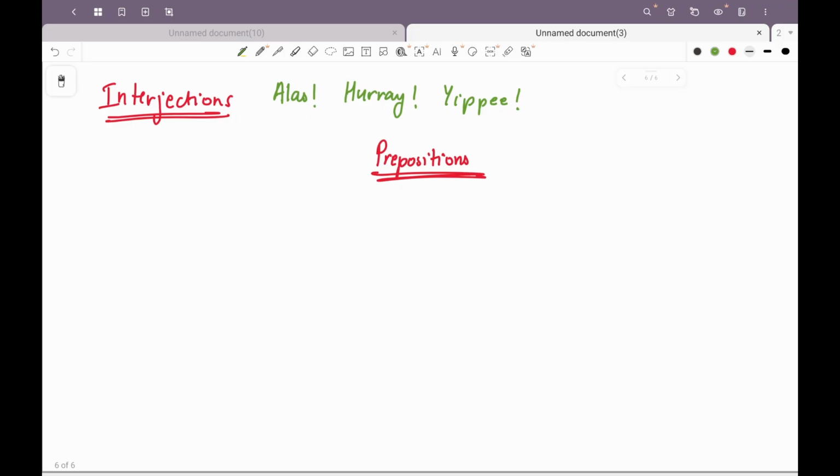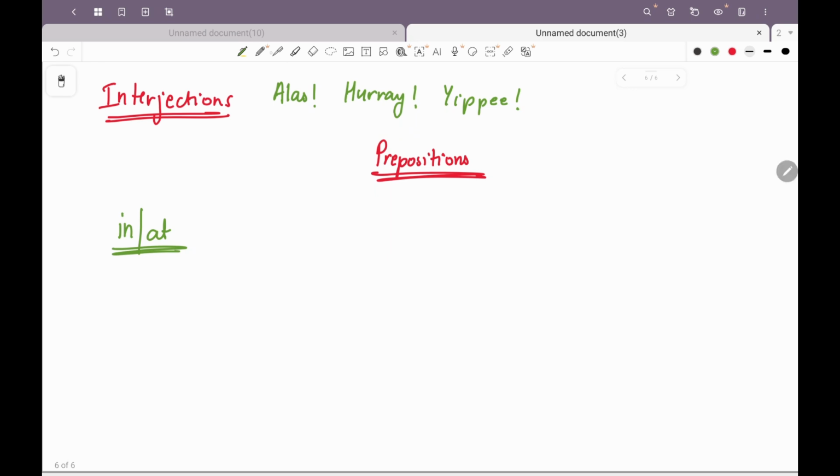In and at, let us discuss some confusing prepositions which are more important from your exam point of view. You already know where to use the normal prepositions. Let's look at those which can confuse you. For example, in and at: people usually confuse where to use in and where to use at. In is used when we talk about bigger places such as towns, cities or countries, whereas at is used for smaller places. For example, I live at Shivaji Nagar in Pune.